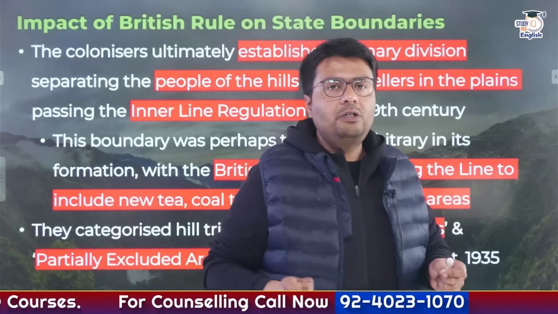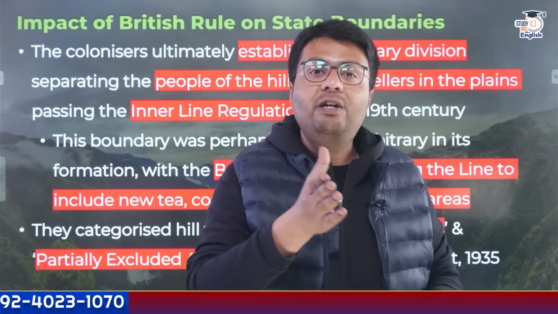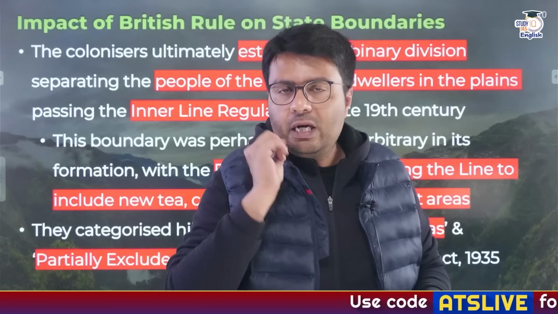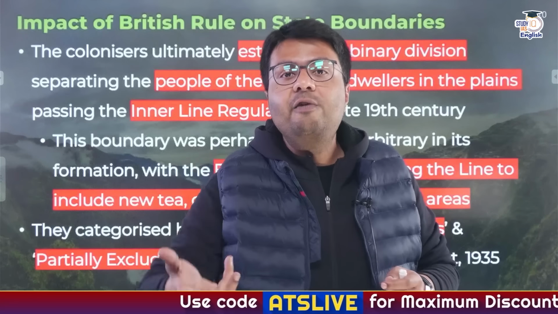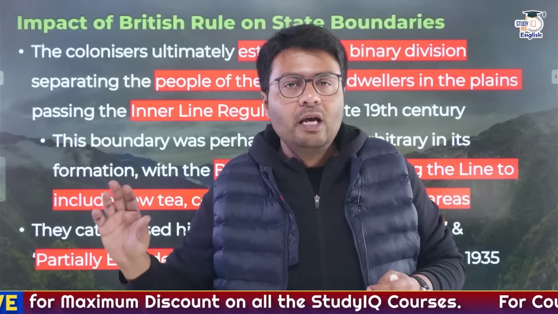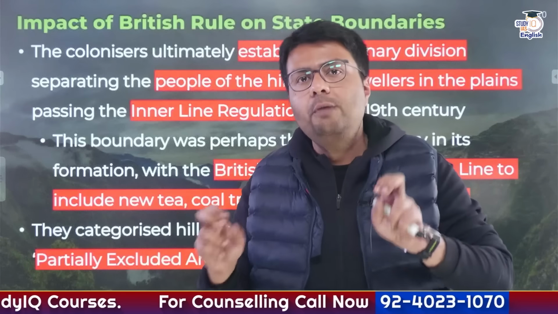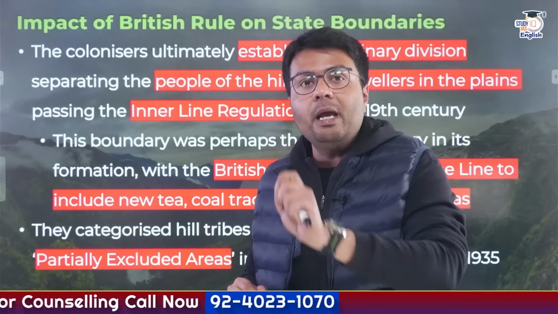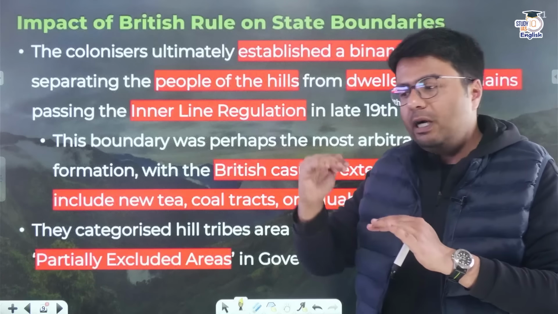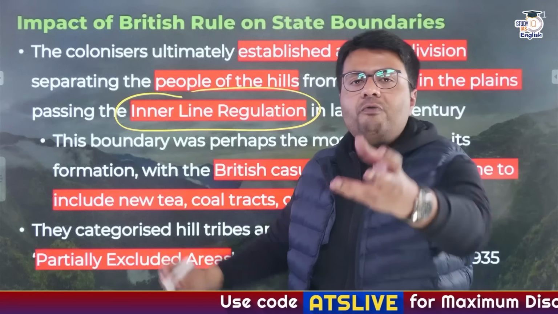Now, what were Britishers best known for? Britishers were best known for using the policy of divide and rule, and this also happened in colonial Assam. What the Britishers did very shrewdly, they tried to create and inculcate differences between the peoples who were living in the valley regions and the peoples who were living in the hills. And this binary division, which was created by Britishers under the pretext of social protection, actually had economic and political motives. What you need to understand is that the boundaries Britishers created between the people living in the valley and the hills through the Inner Line Regulation, these regulations were very arbitrary.